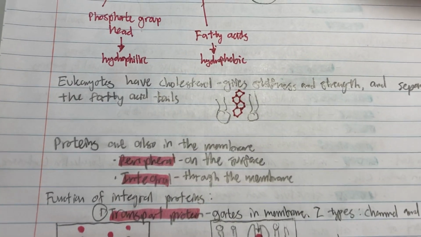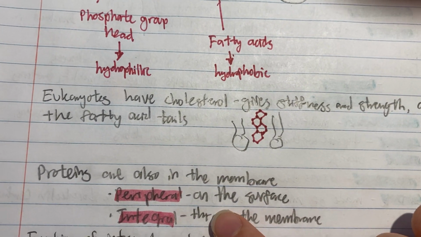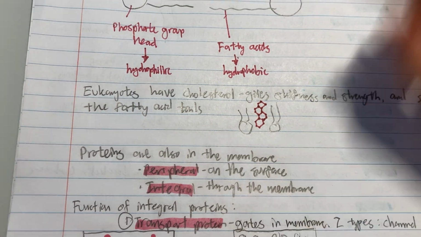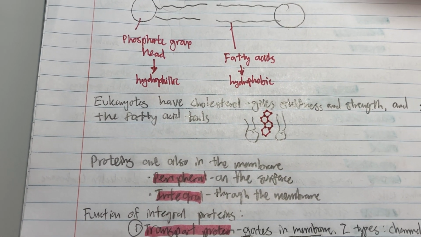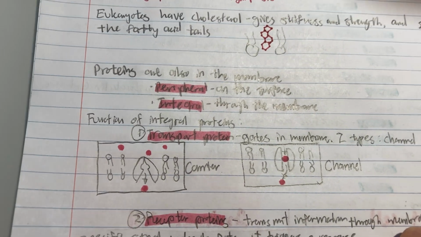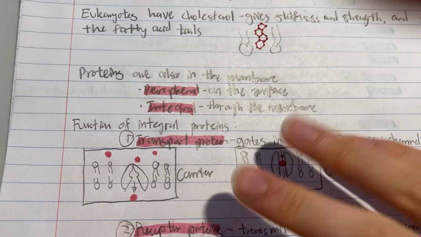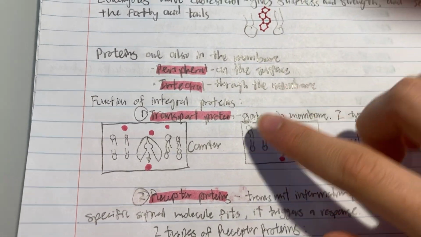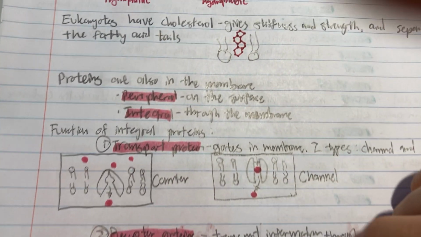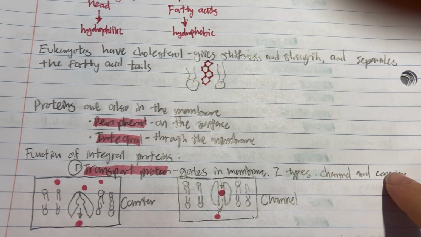Okay, so proteins are also in the membrane. We have two types of proteins in the membrane. We have the peripheral, which is on the surface, and then we have the integral, which is inside the membrane. So we're going to mainly talk about integral proteins, which are the ones inside the membrane. There are many types of integral proteins, and we'll talk about some right here. First we have the transport protein, and it's basically like a gate in the membrane. There are two types of transport proteins: the channel and the carrier.